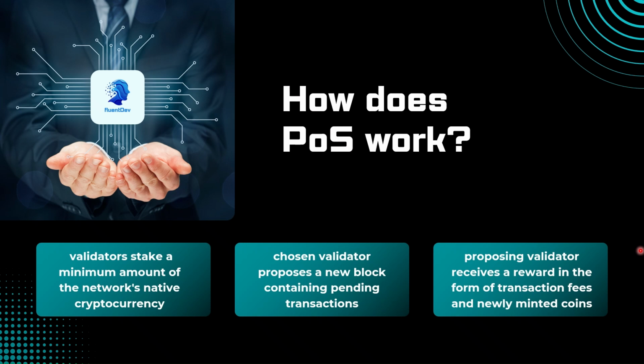Now, just to give you a more simplified idea here. Think of proof of stake like a bidding system where deposits determine your chances of being selected to do the work. The bigger your stake, the more likely you'll be chosen to validate the next batch of transactions. If you do the job correctly, you earn a reward. If you cheat or mess up, you lose some or all of your deposit. This system makes people play fair because they have their own money on the line.